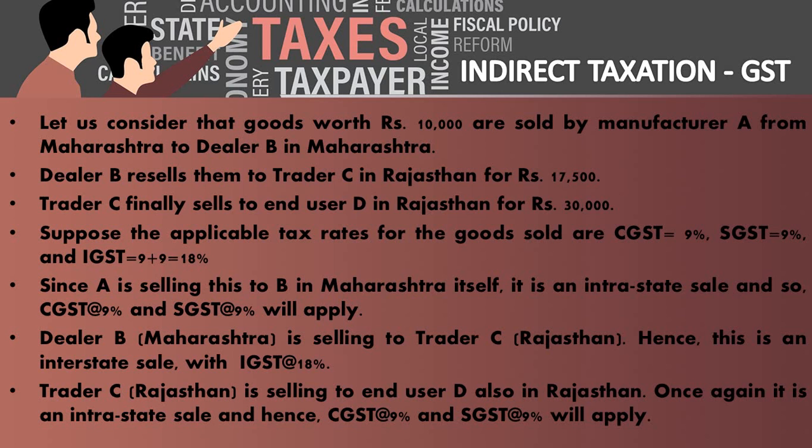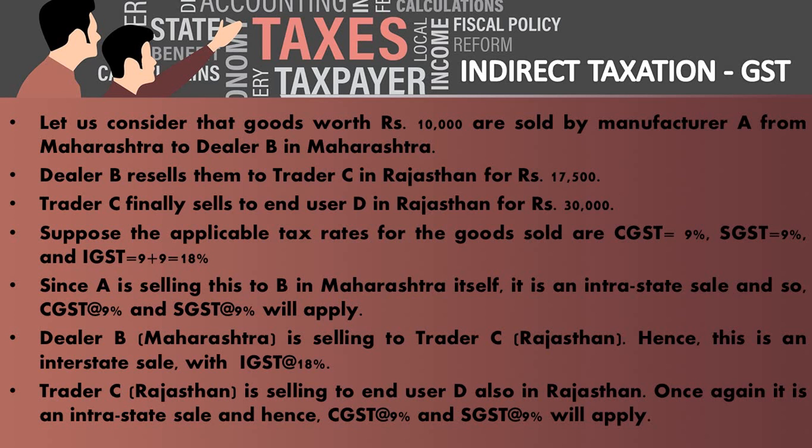Second one is dealer B resells them to trader C in Rajasthan for rupees 17,500. Dealer B is selling from Maharashtra, to trader C in Rajasthan. Hence this is an interstate sale, from one state to another state, with IGST, integrated goods and service tax, that is 18%.